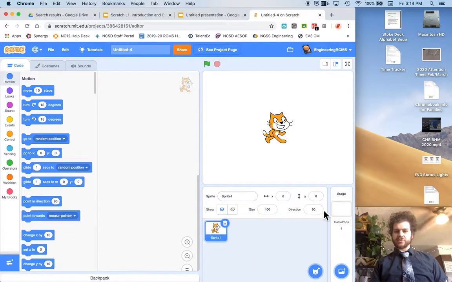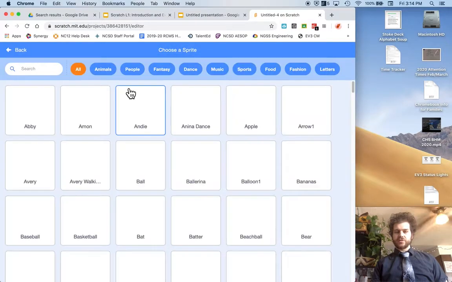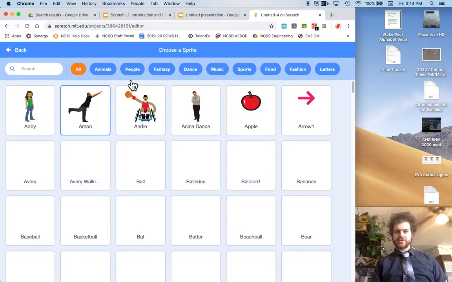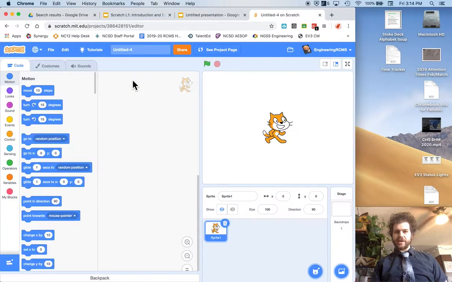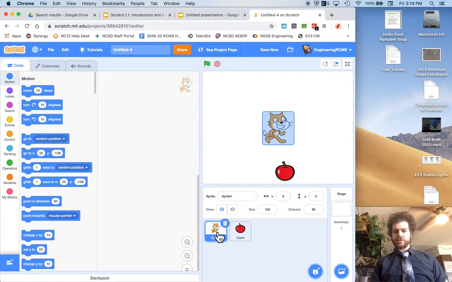Down here, this controls what pictures you have in here. You have different sprites. You'll see that there's a plus button here where you can choose all these different categories. So like I can add an apple into my game, and to move it around the screen, you just click and drag. I'm going to click on the apple to program the apple. I click on the cat to program the cat.